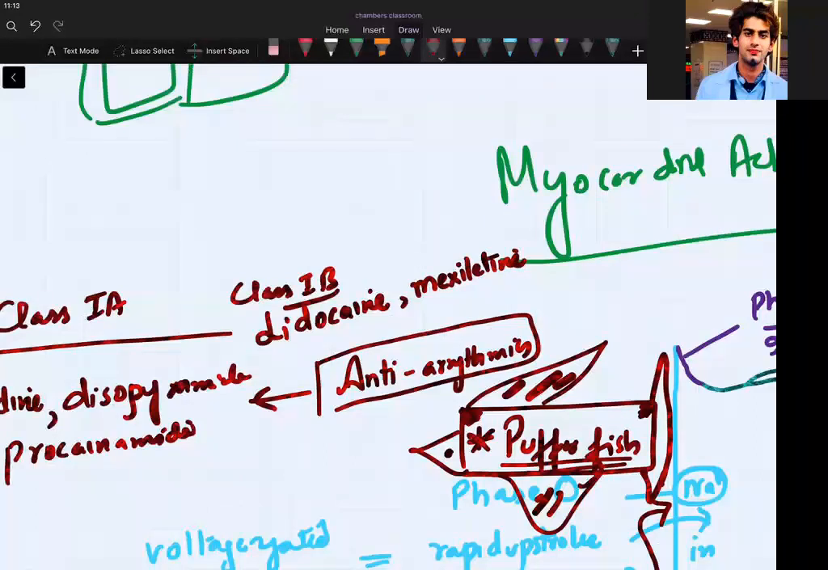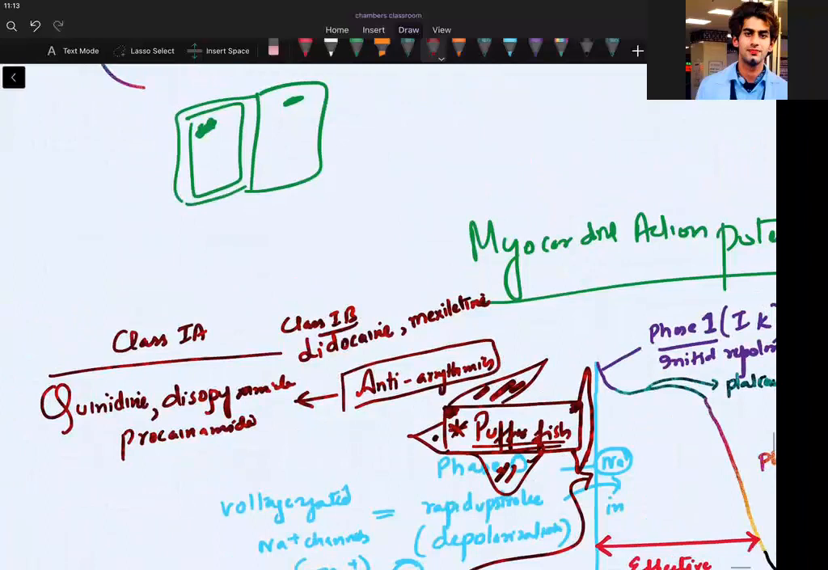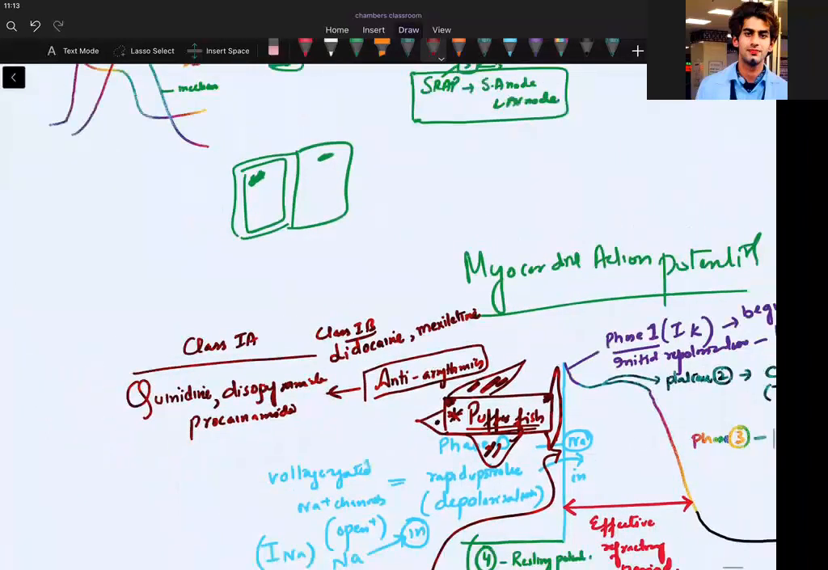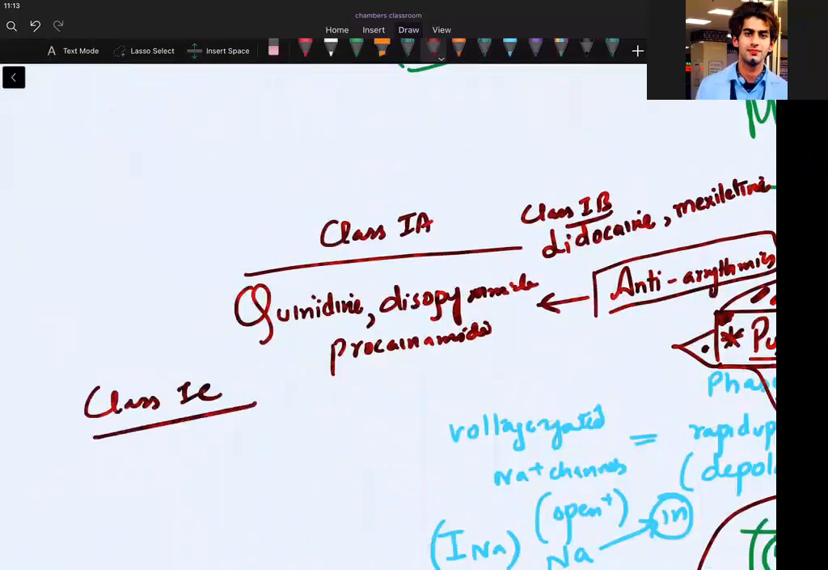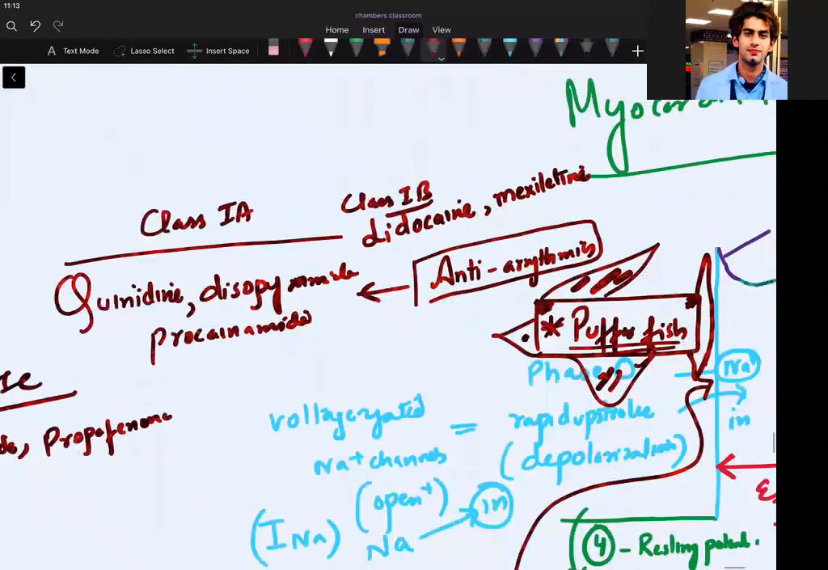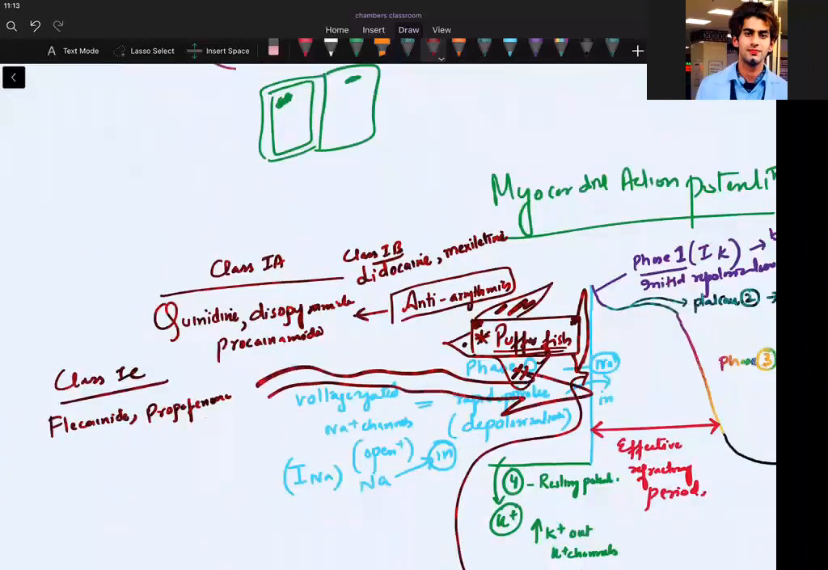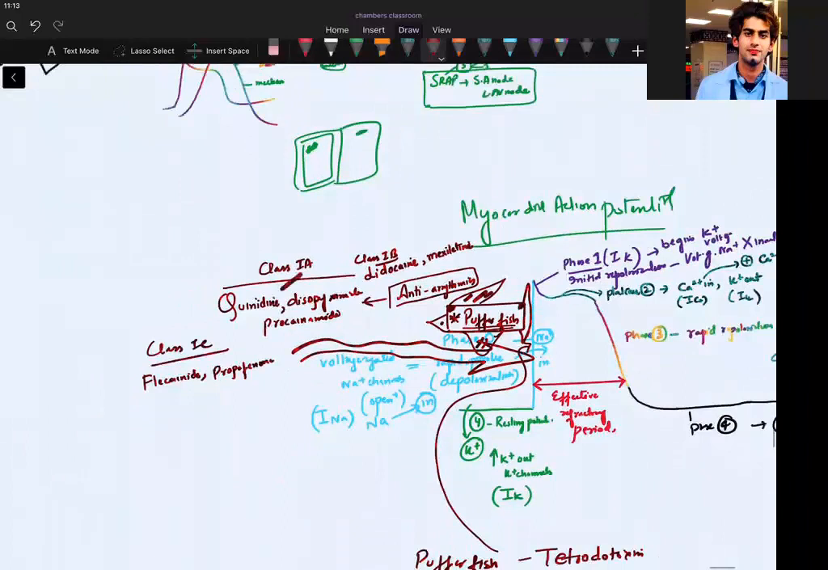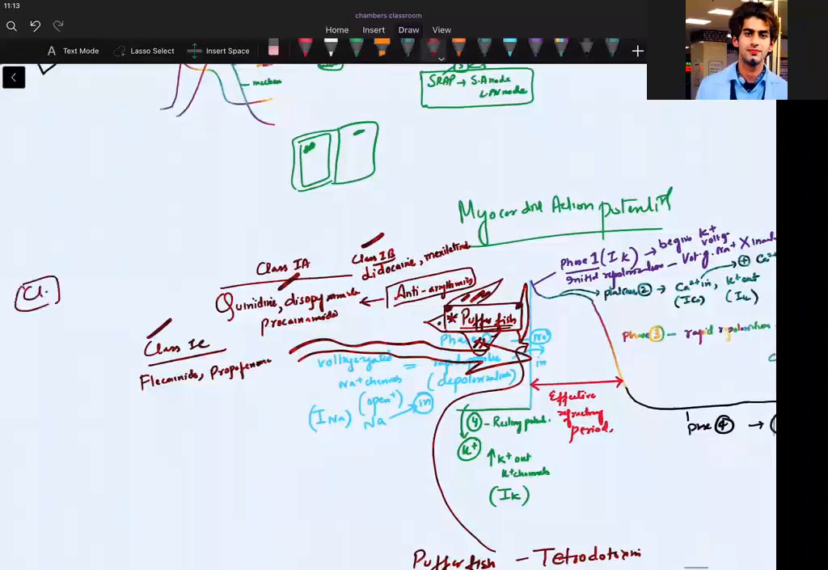And then there should be C. C means flecainide, propafenone. Let me write class 1C also. What are class 1C drugs? Flecainide, propafenone. They all are acting here only. Okay, clear? So you should write them like this: class 1A, 1B, 1C.